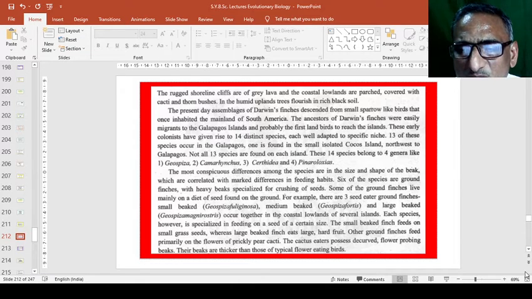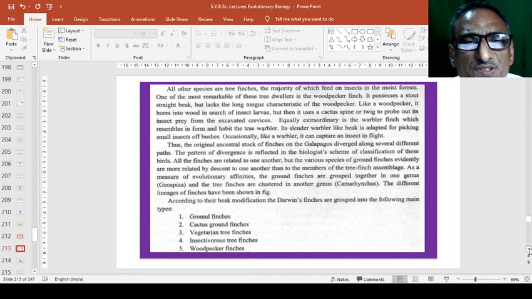These birds feed on the seeds of cactus or other plant materials, and all other species are tree finches, the majority of which feed on insects, in moist forest, etc. It possesses a stout, straight beak but lacks the long tongue characteristic of the woodpecker. Beak is small and tongue is also small.